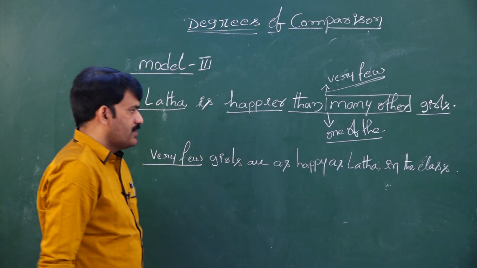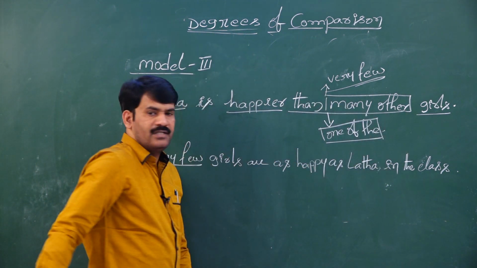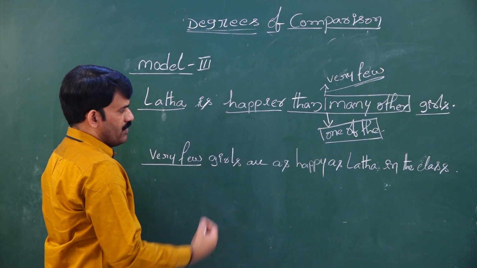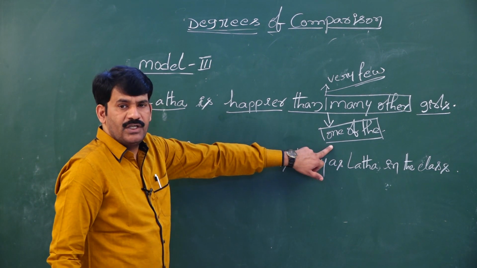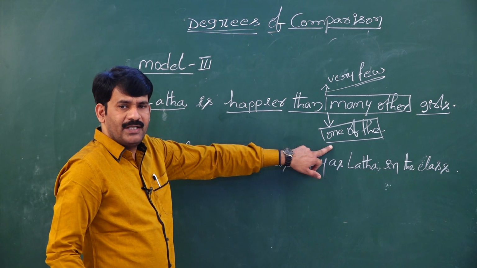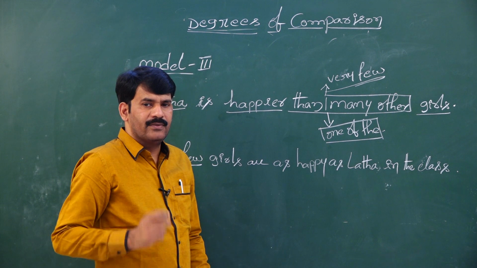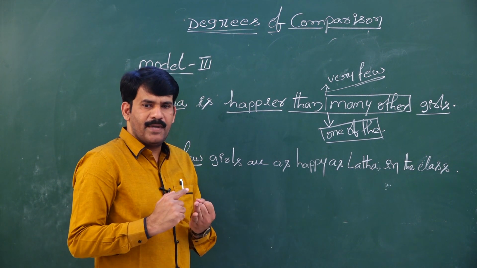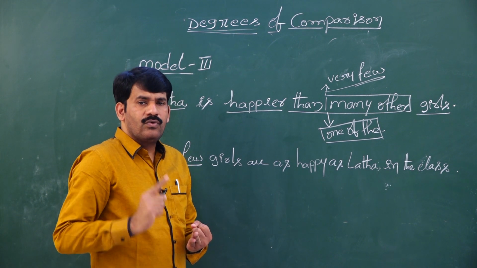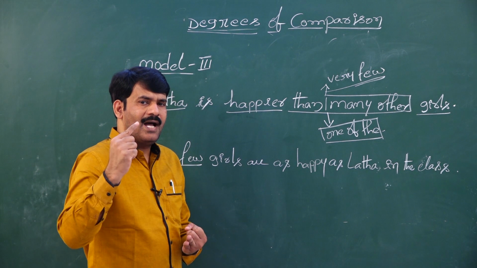Rewrite the sentence using one of the. How do you start using one of the? One of the we generally use in superlative degree. In superlative degree and comparative degree, my dear students, I clearly explained to you, the sentence starts with the noun whomever you want to speak about or whomever you want to highlight.